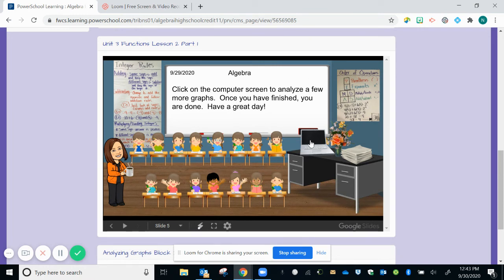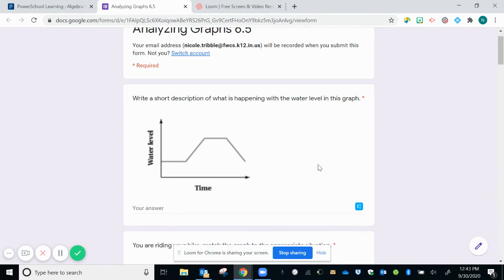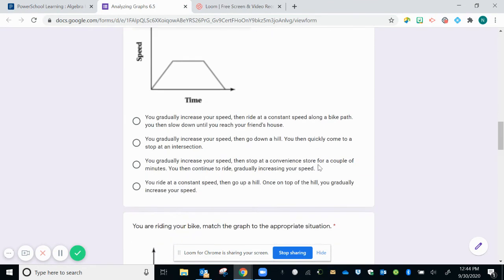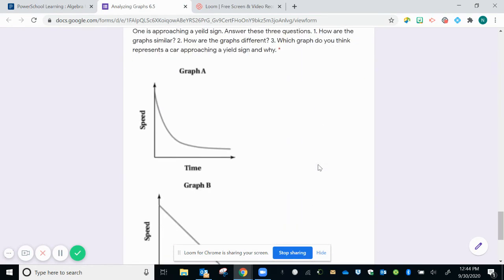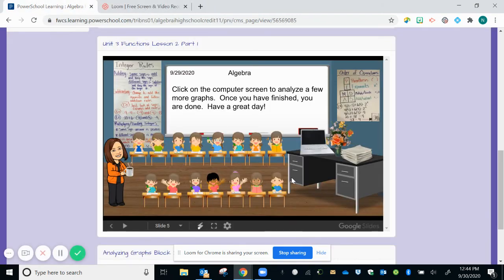And then the last slide on this particular day was to click on the computer screen to analyze a few more graphs. And when you click on that computer screen, you'll have something else that pops up. This one happens to be a Google form with a couple of short questions and some multiple choice, just as a quick check to check your understanding for the day, and then you'll just hit submit. So if it has a submit button, then you just hit that submit.